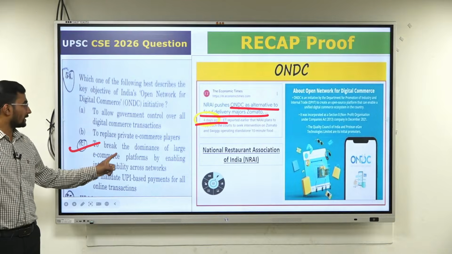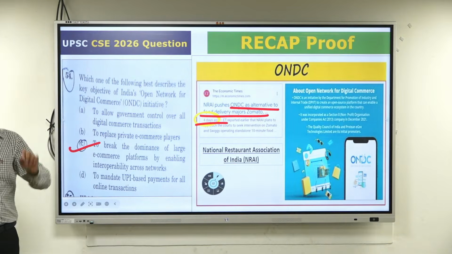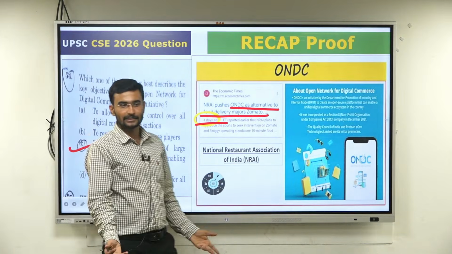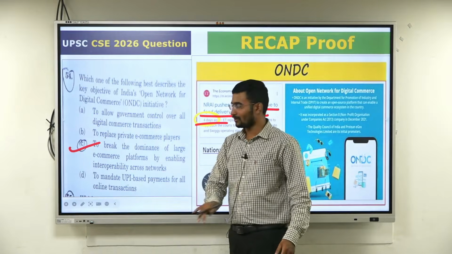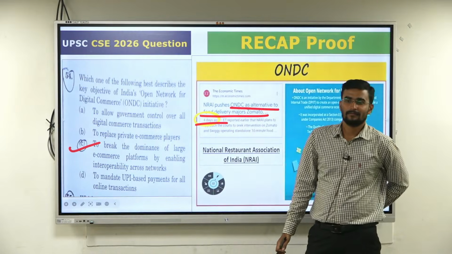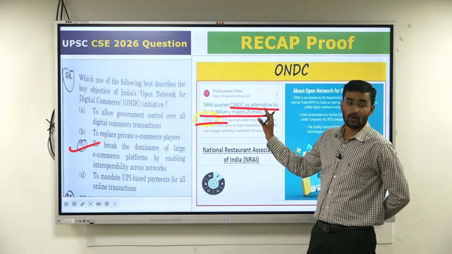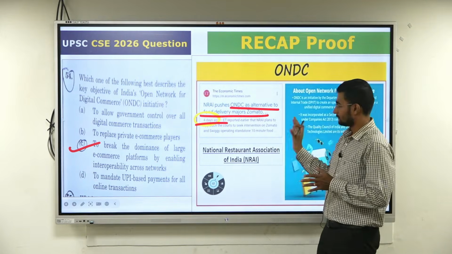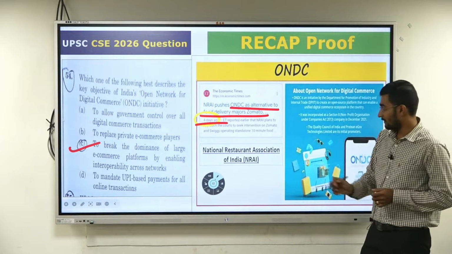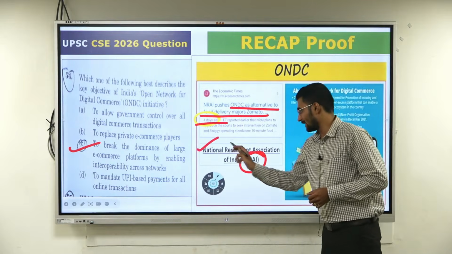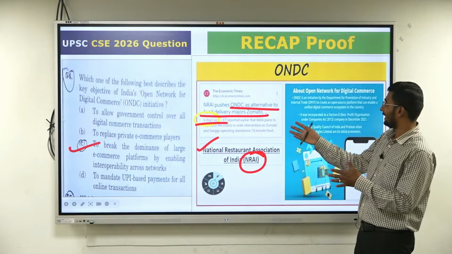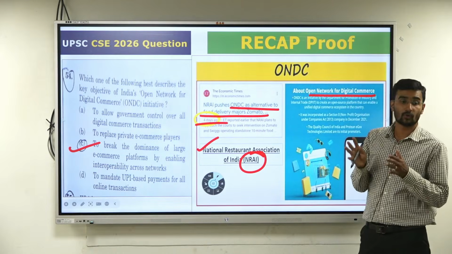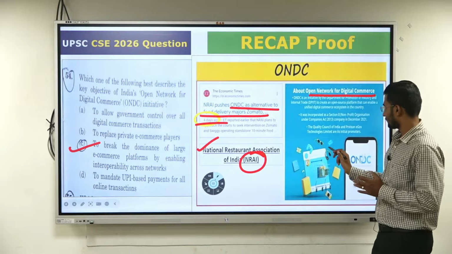Now I gave another idea: the lengthier statement will always be the answer. If you don't know, whichever is longer is the answer. But we have discussed this also. What is ONDC? How are we using ONDC? What is the difference between e-commerce and ONDC? And we discussed the National Restaurant Association of India. What was the demand? What is Open Network for Digital Commerce, ONDC? All these things.